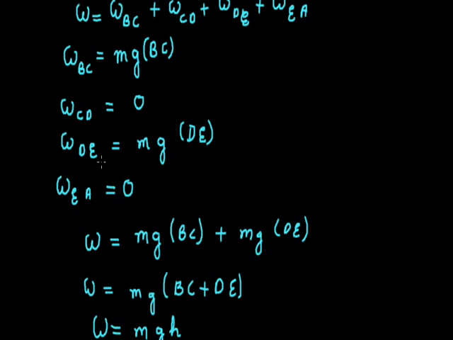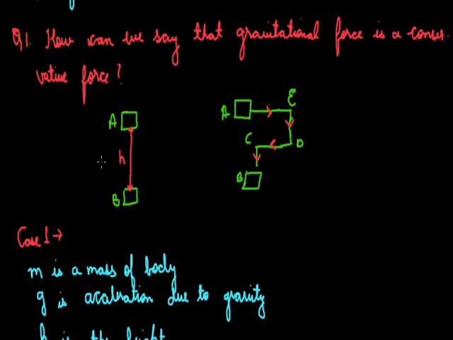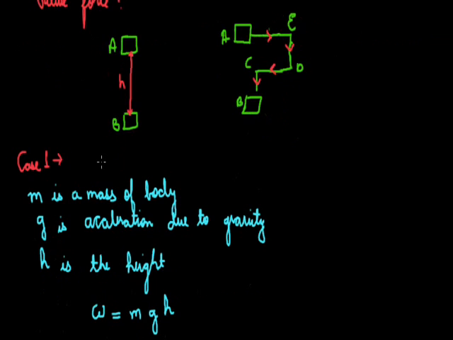So on comparing this work done, we can see that the work done in both cases is equal, which implies that gravitational force is a conservative force because it is path independent. It depends only on the final and the initial position of the body.